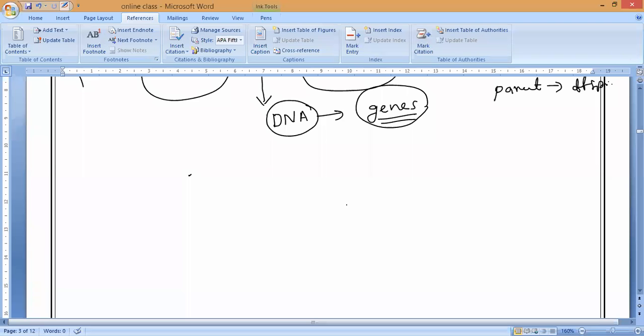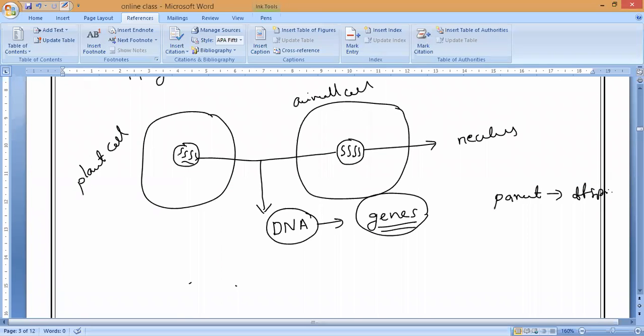So what do you mean by chromosome, guys? Chromosomes are the thread-like structures present in the nucleus of a cell, formed by DNA, which carries the genes. Understanding? That is what we call chromosomes.